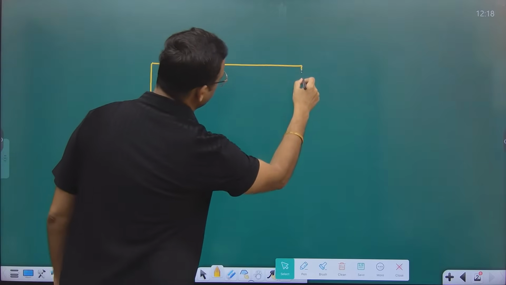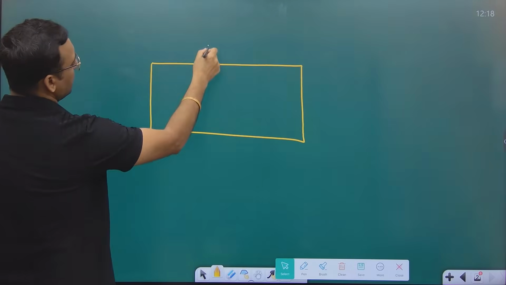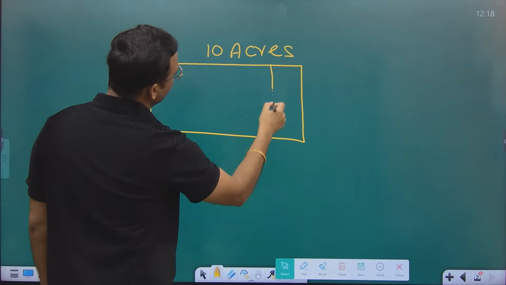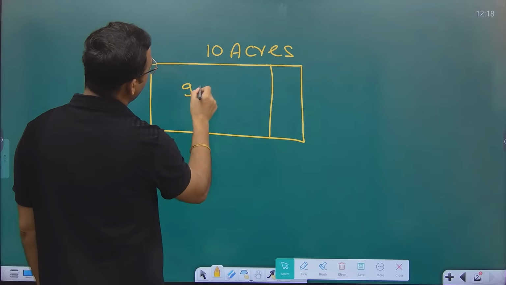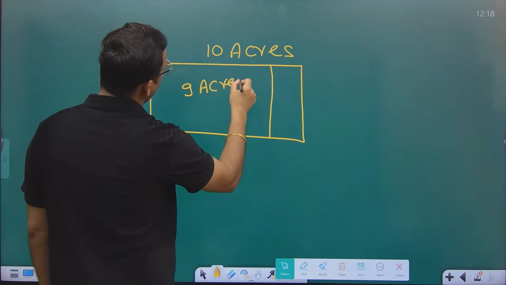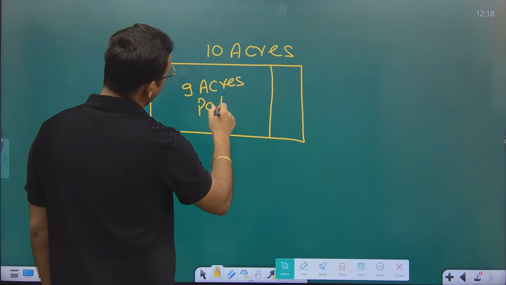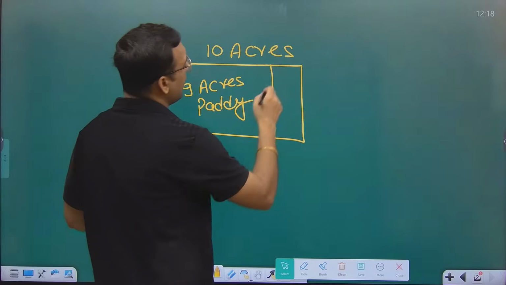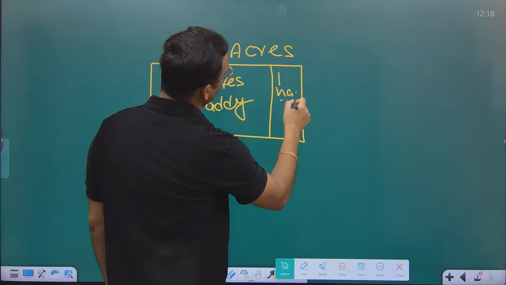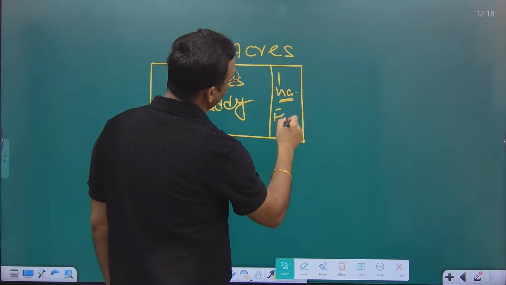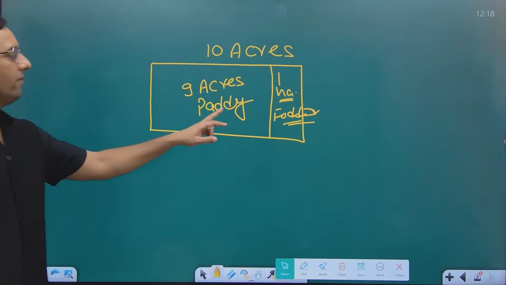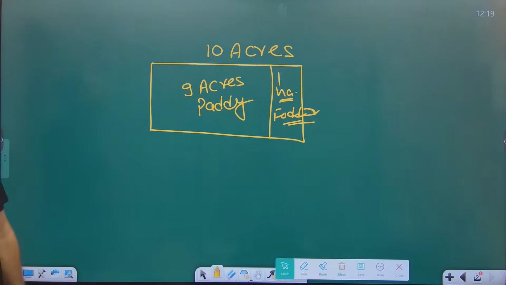So simply understand with this example, you are a farmer and you are growing crops in your area, and say it is Kharif season. In Kharif season you have a field of 10 acres. In 10 acres you decided to grow paddy on 9 acres of land. Why? Because paddy is the main commercial crop of this season, but you also have animals in the house, and for animals you decided to grow fodder crop in 1 hectare area. So fodder in 1 hectare, paddy in 9 acres.